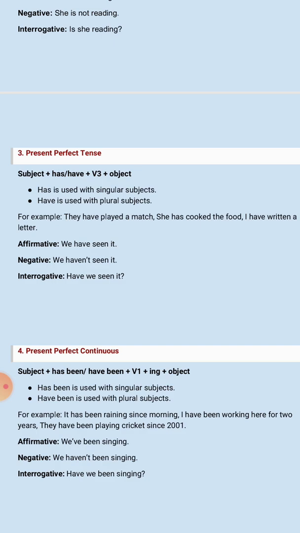So to express an action that has been recently completed, to describe a just occurred action the time of which is not given, we use present perfect tense. So in it rules we will see now. Subject plus has, have plus verb third form plus object. If the subject is singular, then we will use has. If the subject is plural, then we will use have plus verb's third form.